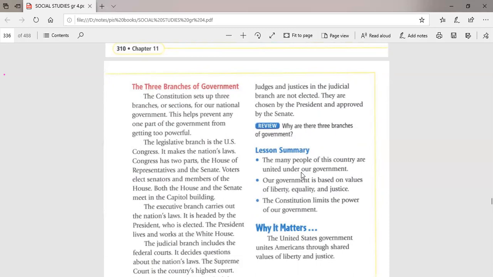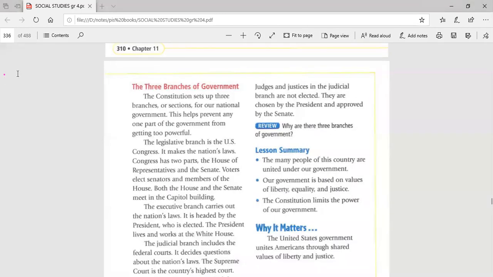Okay, what are these branches? The first branch is the legislative branch. The legislative branch, guys, is held by the Congress of America. The legislative branch is held by the Congress, and it's responsible for making the laws. The first branch is the legislative branch, and it's held by the Congress, and it's responsible for making the laws.